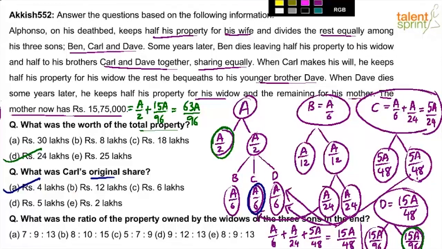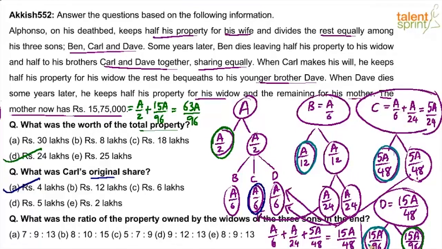And the last one. The last part of the question says, what was the ratio of the property owned by the widows of the 3 sons at the end? So basically we have to look at the parts that were given to the widows of the 3 sons. Ben gave a by 12, Carl gave 5a by 48 and Dave gave 15a by 96.